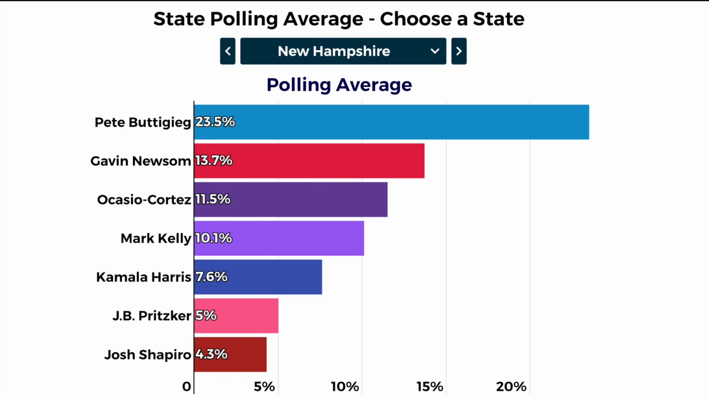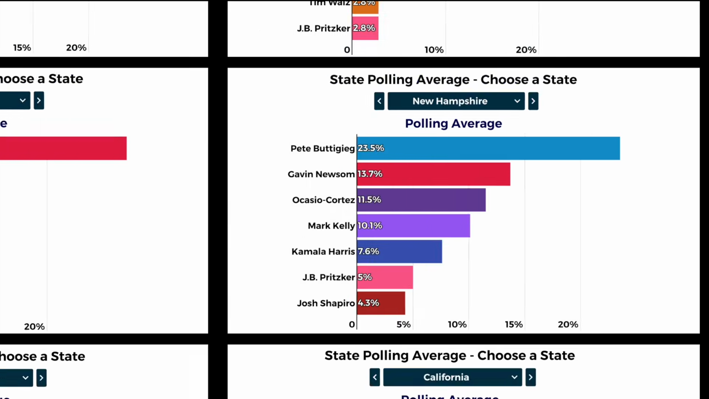In the state of New Hampshire, Pete Buttigieg is currently leading, 23.5% in first. It's a close fight between Gavin Newsome and AOC for second place. Newsome's at 13.7, AOC is at 11.5. So in a potential matchup of Newsome versus AOC, it looks like it would be very tightly contested for a possible first primary state in New Hampshire.